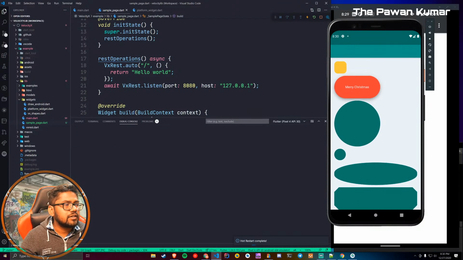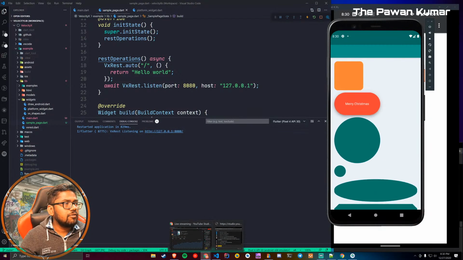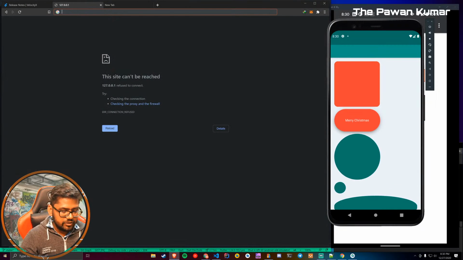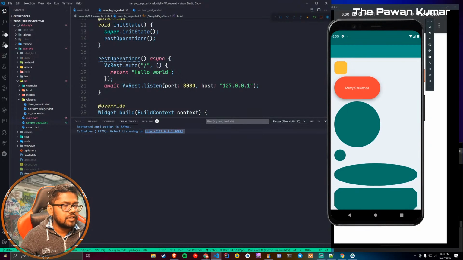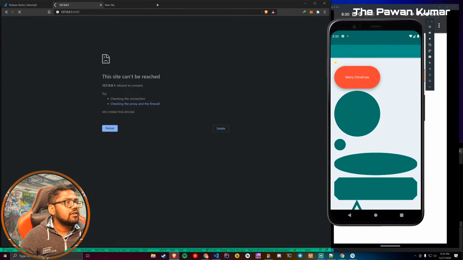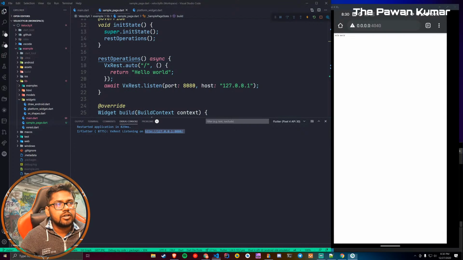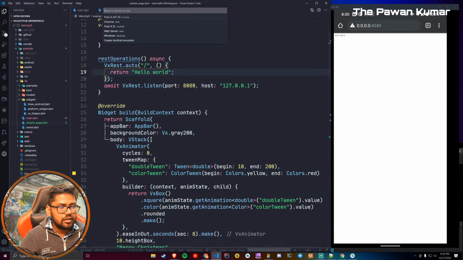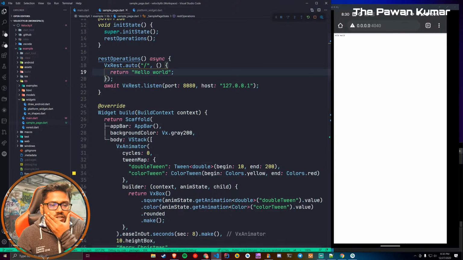Let's do a hot restart at once. Okay, one more time. Then we will run it on the device itself if it does not work this time as well, because I don't know why it is blocking this, but it is actually blocking this. I can feel that. Yeah, this is blocking it, guys. So what I'm going to do for now is run it on the device only, and we will see on the device itself, Pixel 4 XL. I don't know why it is not working. If someone knows why it is not working on my machine, then please let me know, because I think it is somehow not letting me run the local network.